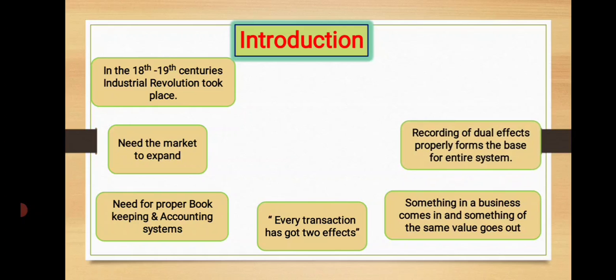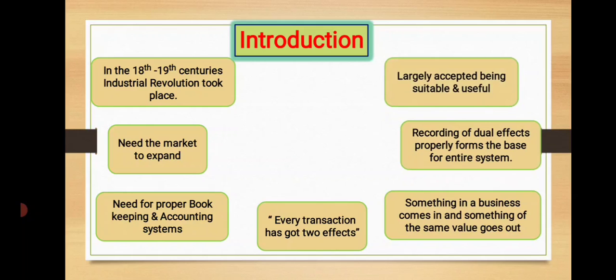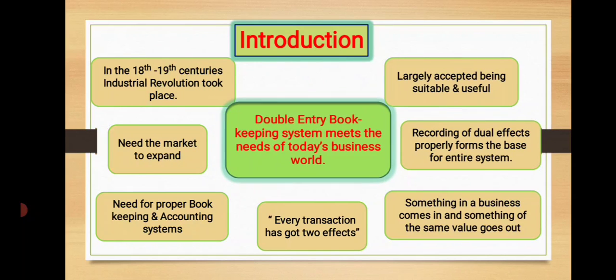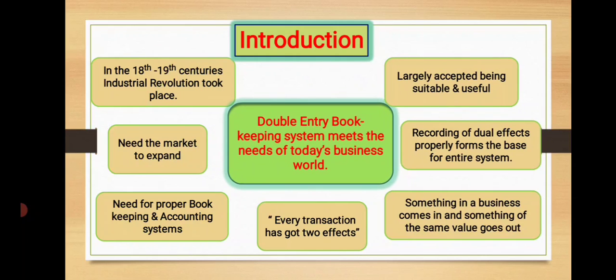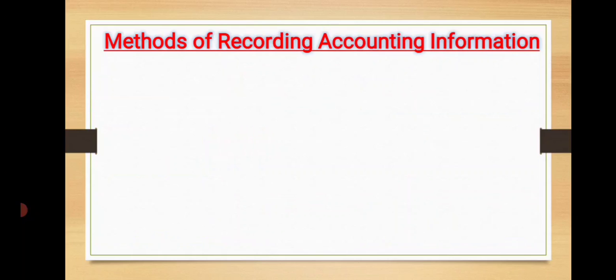The double entry bookkeeping system is largely accepted by most business firms and organizations, being very suitable and useful. No doubt, the double entry bookkeeping system meets the needs of today's business world, right? Now see the methods of recording accounting information.